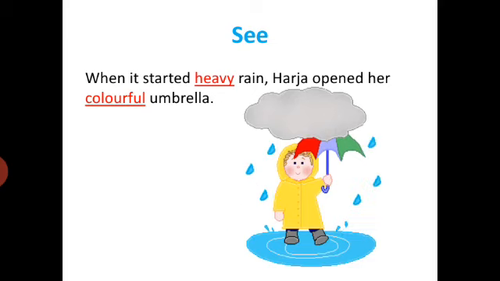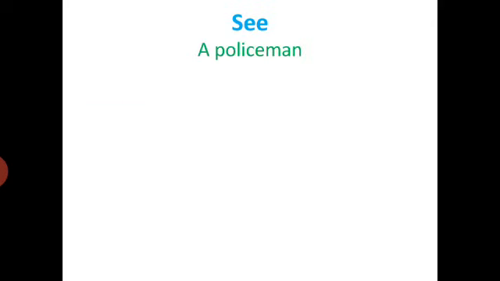So there would be grey and black clouds in the sky, and there would be a pool of water under the feet of Hajra, and the umbrella would be so colorful, and of course Hajra would be wearing a coat. It would be a winter season. So you can imagine so many things, and you can see all those things in your imagination.